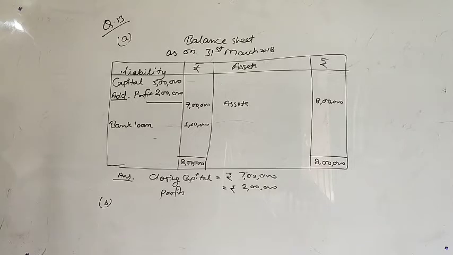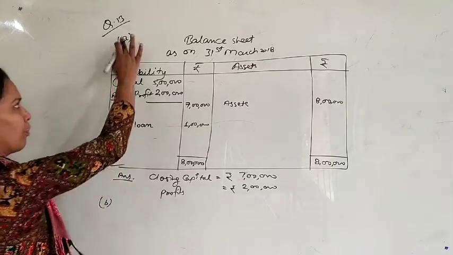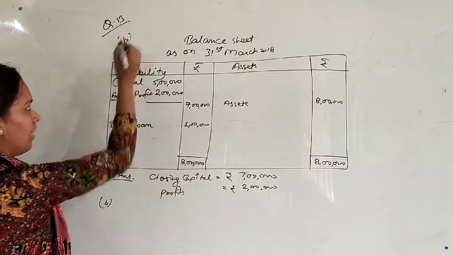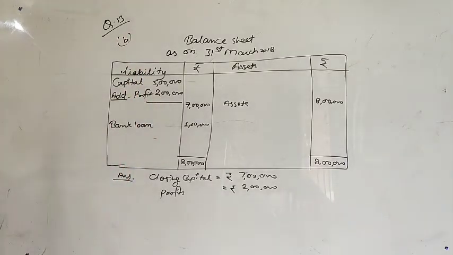If in the above case the proprietor had introduced fresh capital of rupees 40,000 and had withdrawn 10,000 rupees for personal purposes, calculate his profit. What you have to do is, in the same question, I am making a correction here for point B. This was A. The proprietor had introduced fresh capital of 40,000.